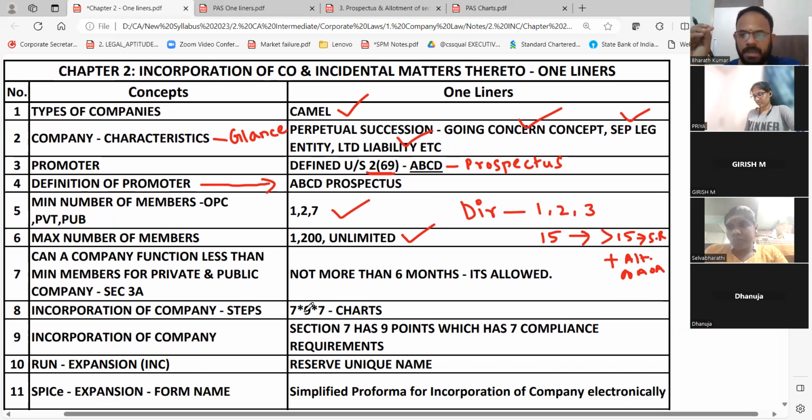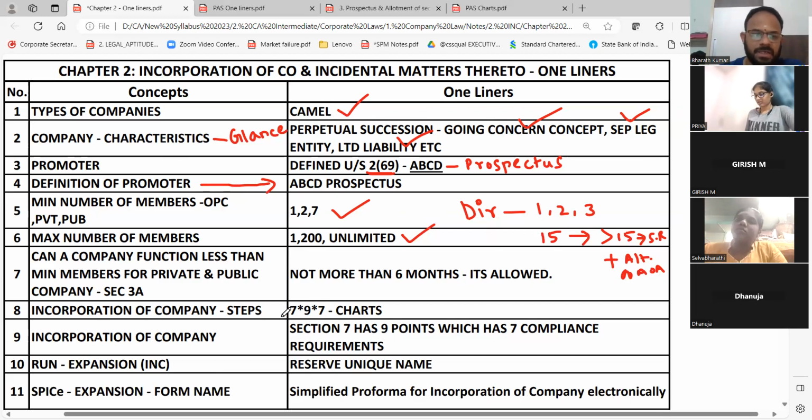Please write it. Minimum directors is 1, 2, 3. That's absolutely no problem. But maximum, even for a one person company, there can be 15 directors. Members only is 1, directors can be 15 also. Are we clear? This point alone, we would have taken very strong.